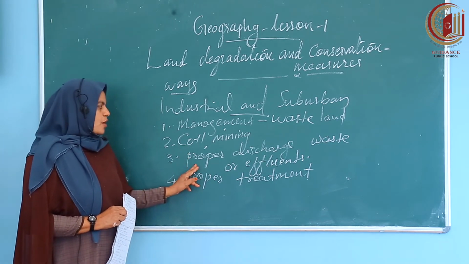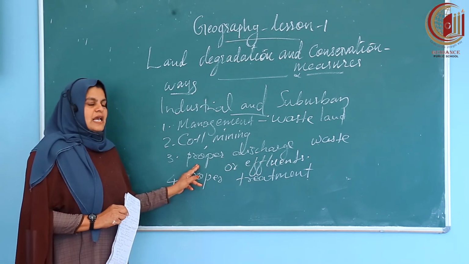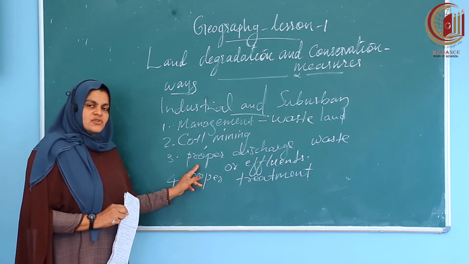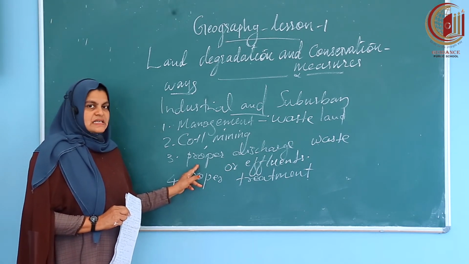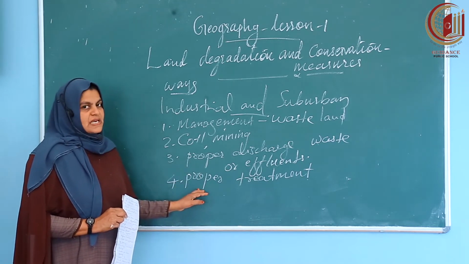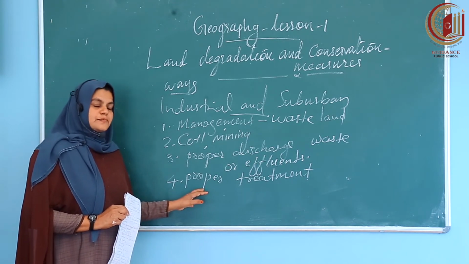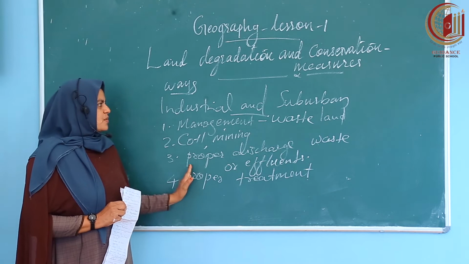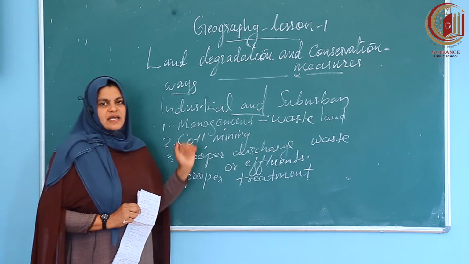And next, proper discharge of waste or effluents from the industrial areas. A large amount of waste or industrial effluents is discharged from these industries. So we have to treat it properly and refine it. Otherwise it will reduce the quality of the land. Last one, proper treatment of the waste. From the industries, a large amount of waste is there, so we have to treat it properly before we let it into the land area. These are the most important steps we have to take to control land degradation in industrial and suburban areas.